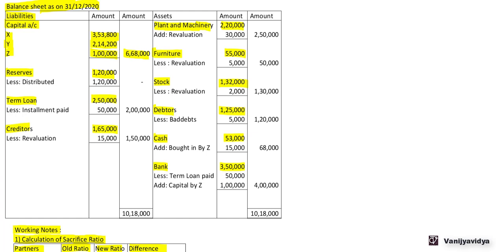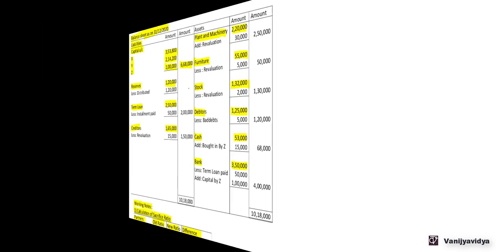For all other assets and liabilities, we will see if that particular asset or liability is affected in the journal entry, and then accordingly we will make the adjustment in the balance sheet in the inner column, and then the final amount will be taken to the outer column. Now let's go to the journal entries.